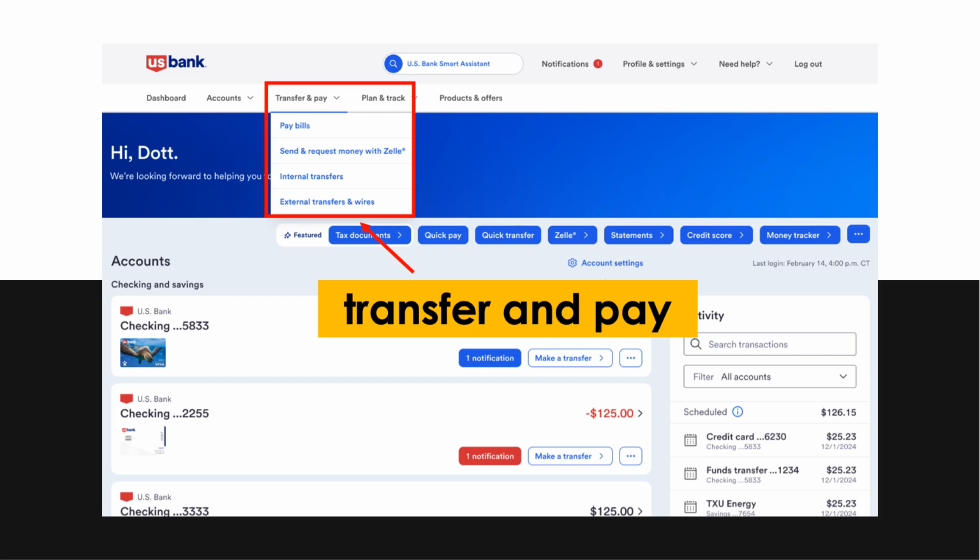When you click on Transfer and Pay, you will see options like Pay Bills, Send and Request Money with Zelle, and Internal Transfers. Pay Bills lets you pay companies like your utility provider or credit card company directly from your account. Send and Request Money with Zelle is for sending money to friends or family quickly. Internal transfers allow you to move money between your own accounts, such as from savings to checking. These tools help you manage your money without leaving home, making banking faster and more convenient.